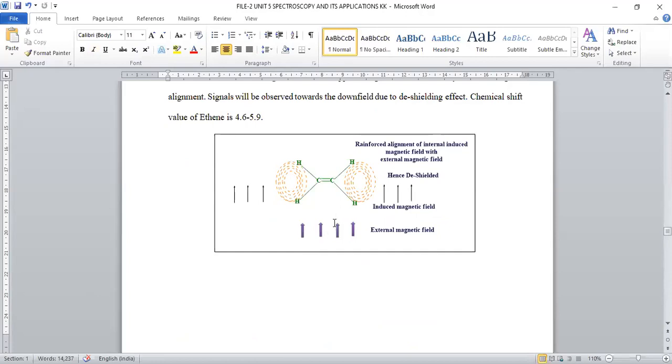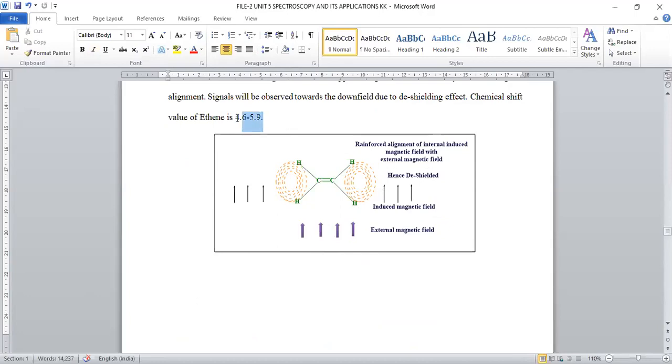Whenever an alkene molecule is taken and an external magnetic field is applied, both have reinforced alignment, the same kind of orientation. Because of the same orientation, we experience a deshielding effect.